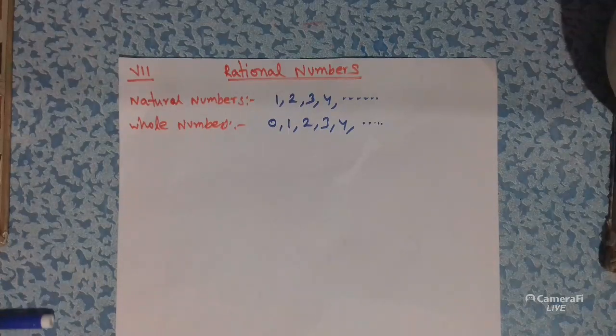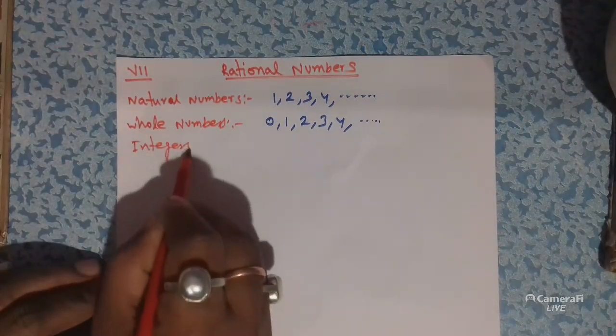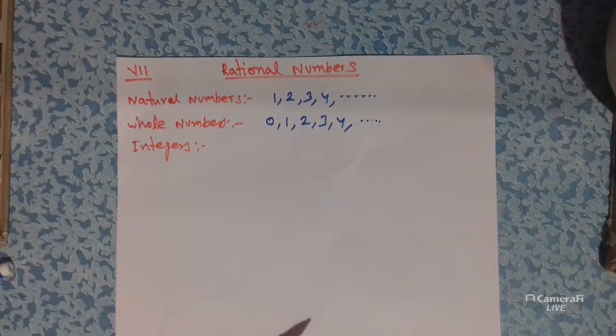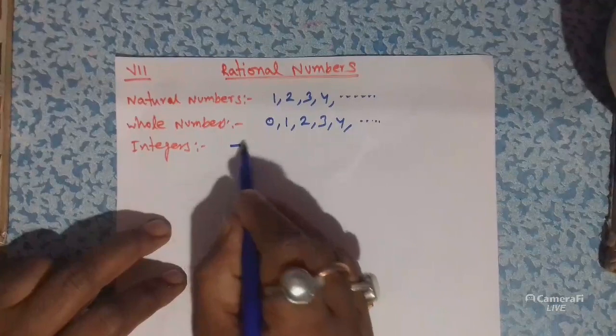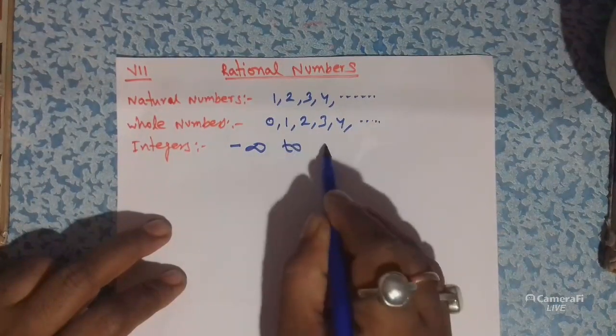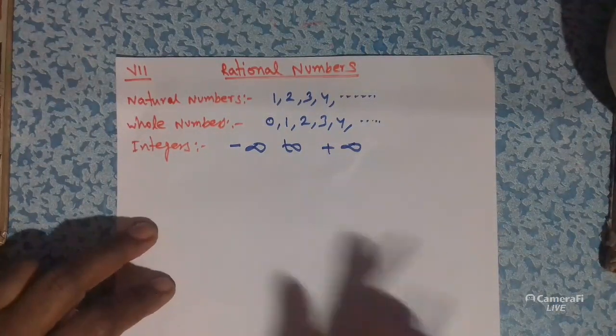Now integers. So what are the integers? All natural numbers, 0 and negatives of counting numbers are called integers. So minus infinite to plus infinite, all are integers.